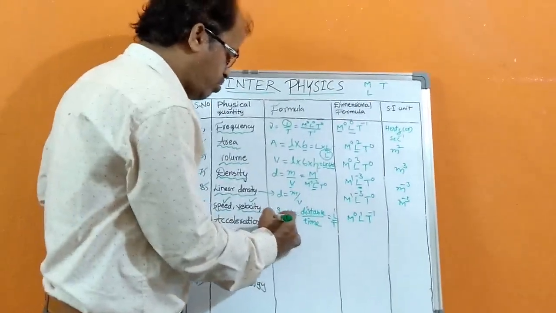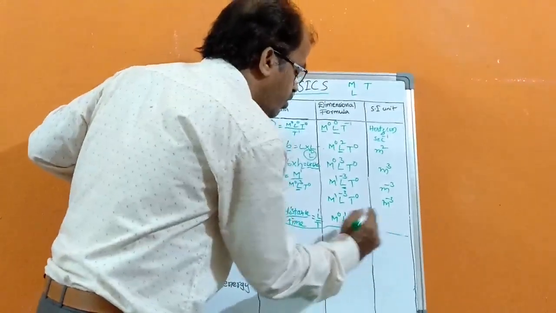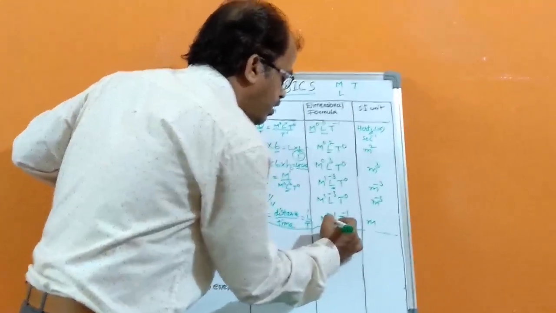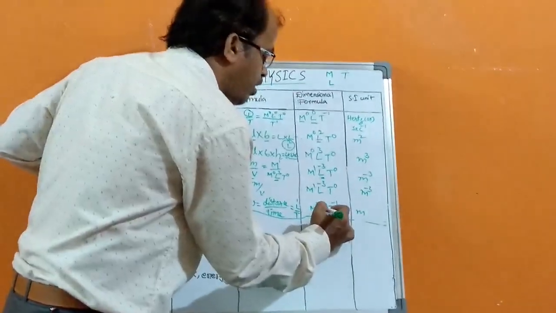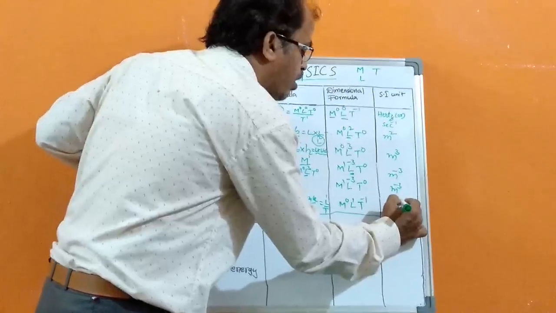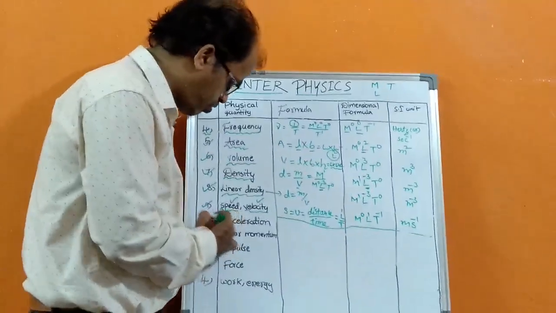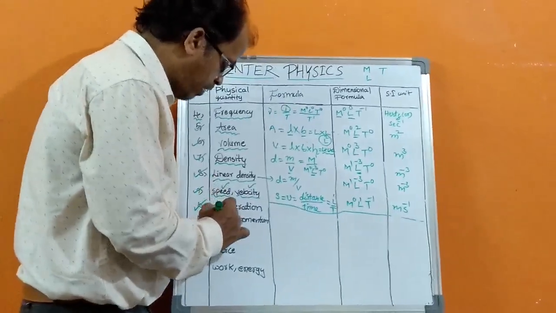So from this we can write its units. Length meter and time second. So meter second inverse. Its units is meter second inverse. Next one, acceleration.